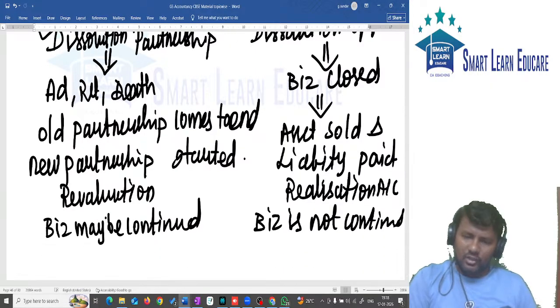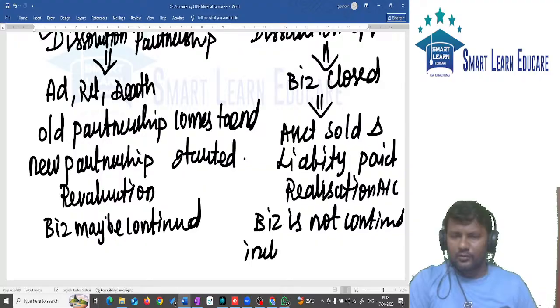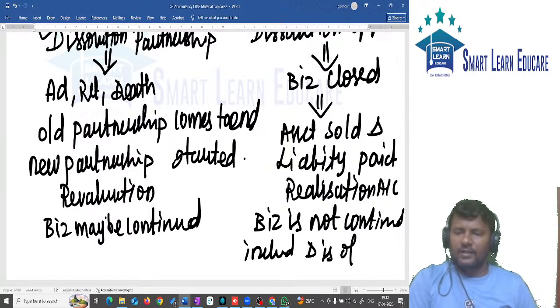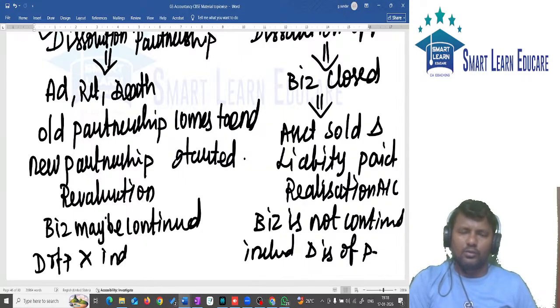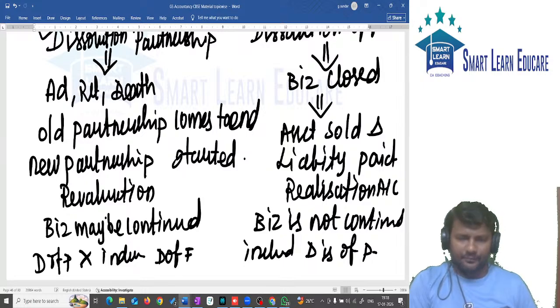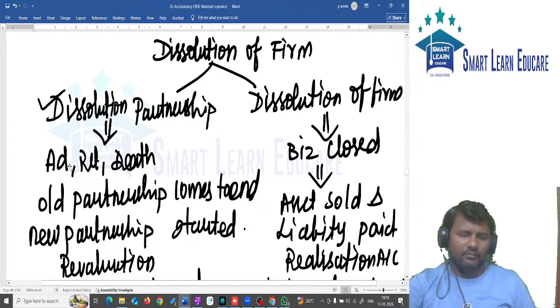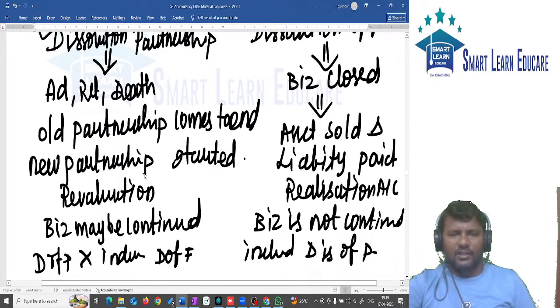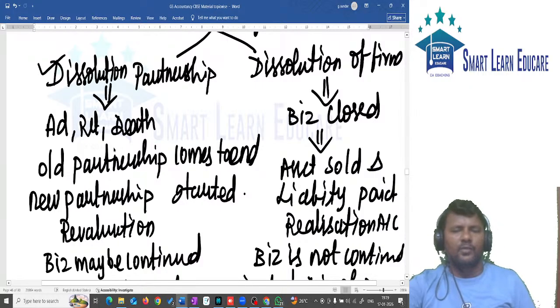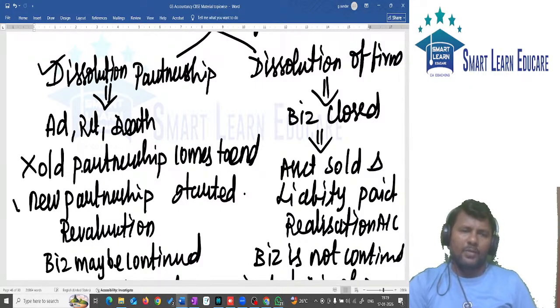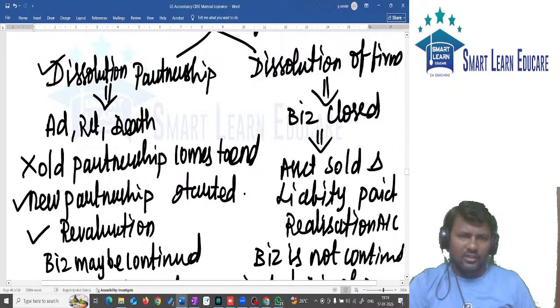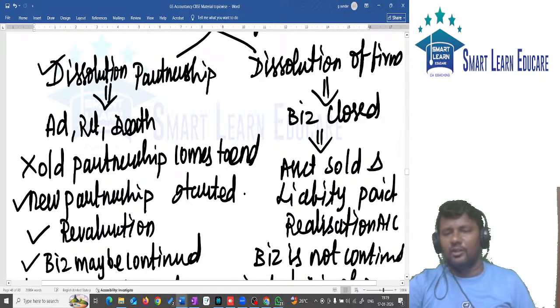Okay, dissolution of partnership firm includes dissolution of partnership, and dissolution of partnership does not include dissolution of firm. So this is a common question, the difference between dissolution of partnership firm and dissolution of partnership. Admission, retirement, death will come under dissolution of partnership, meaning old partnership comes to an end, new partnership is started. In case of dissolution of partnership, revaluation account is opened. In case of dissolution of partnership, business may be continued.